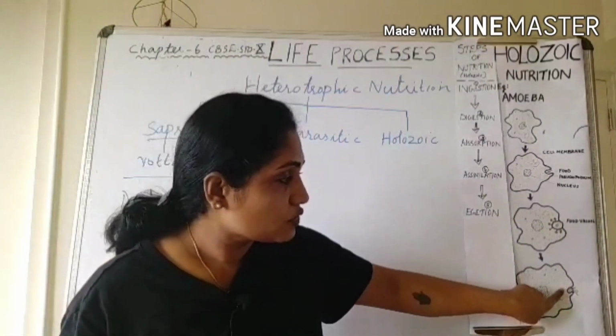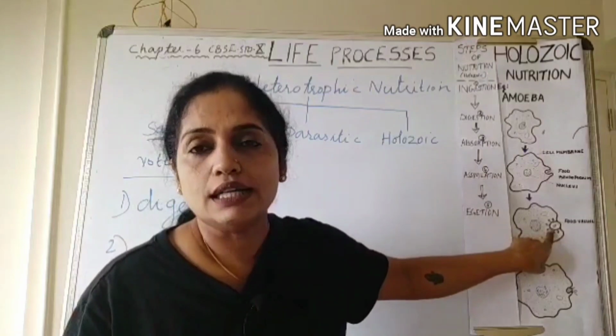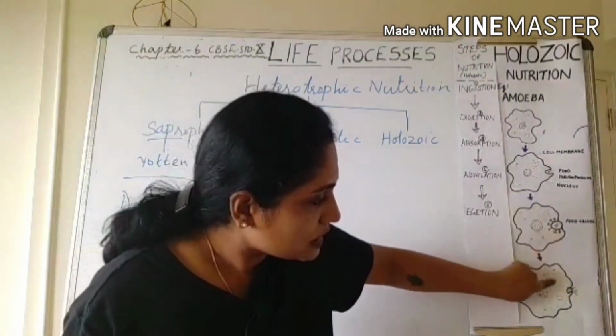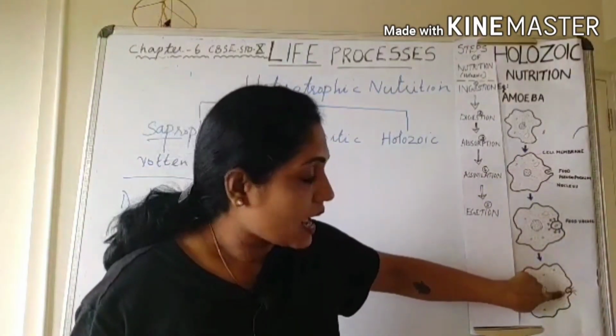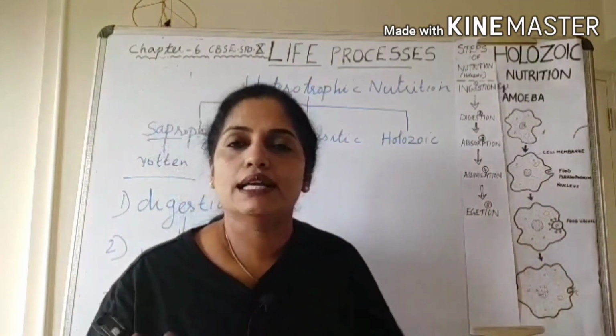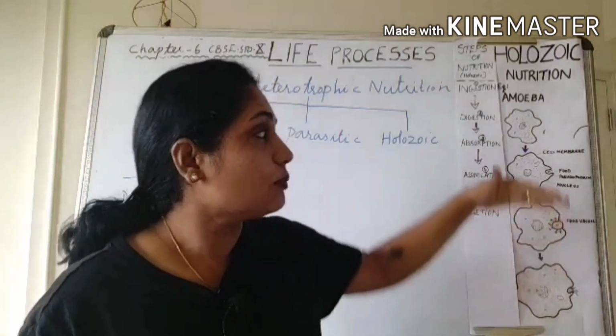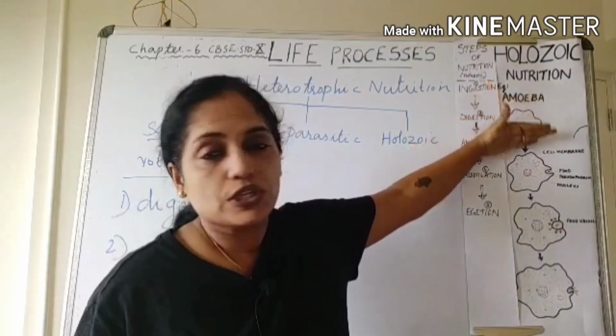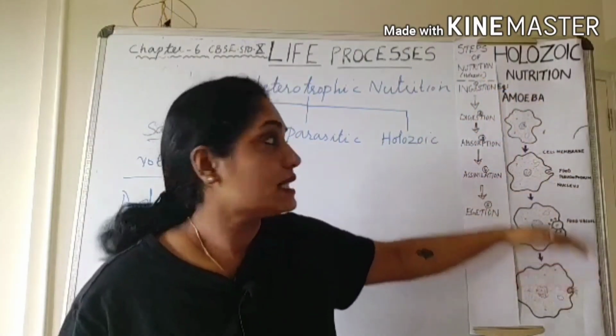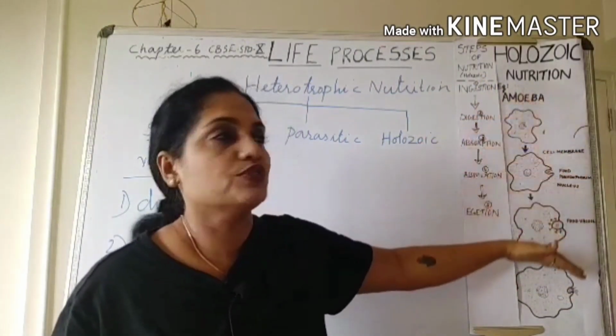Then this food vacuole along with the undigested food moves towards the cell membrane and ejects out the undigested food. This is the process of nutrition in the case of amoeba. It is an example of a holozoic mode of nutrition.